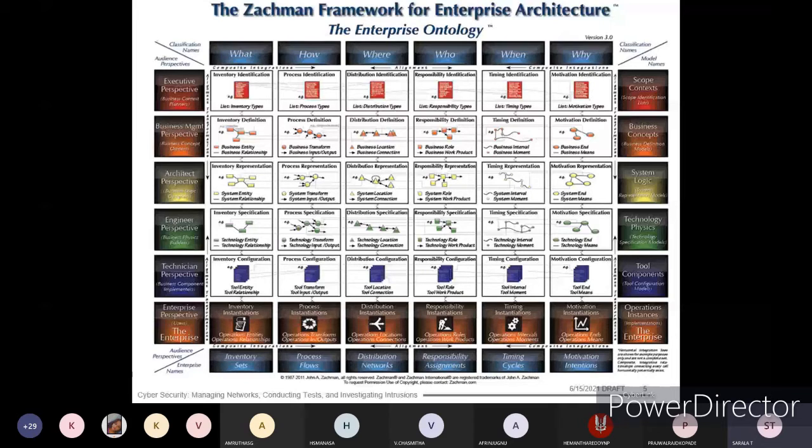And who, the roles, you also have to represent with respect to architecture. And when, that is time interval, system interval and movement with respect to the results. And motivation representation, system end and system means, you will be verifying with respect to the overall architecture. In this, you will be finding out the system logic.